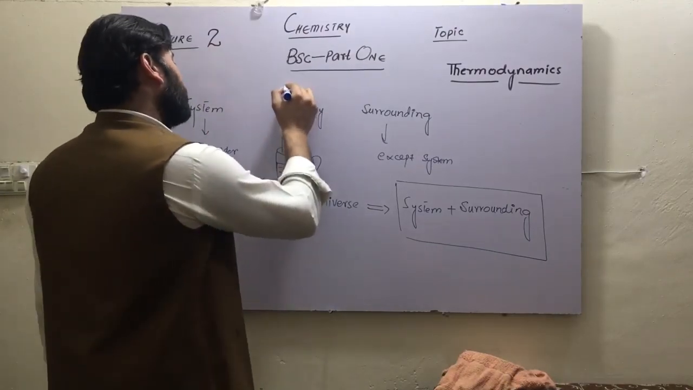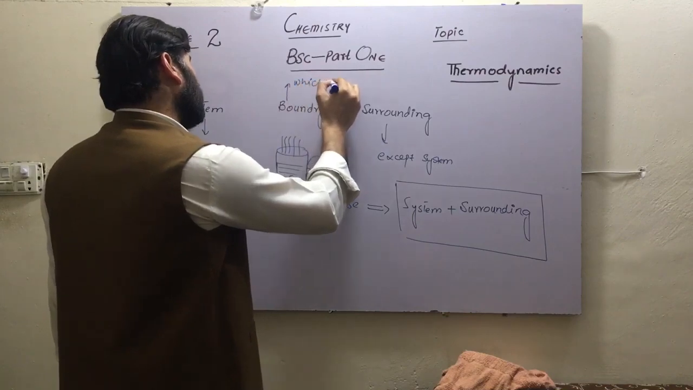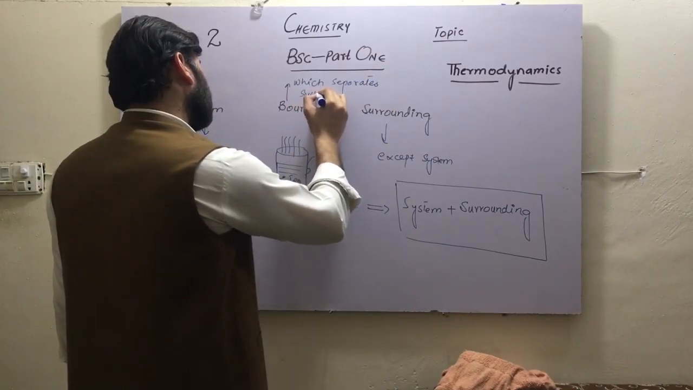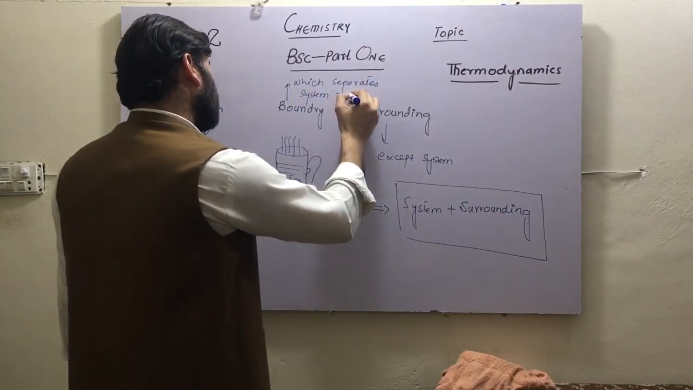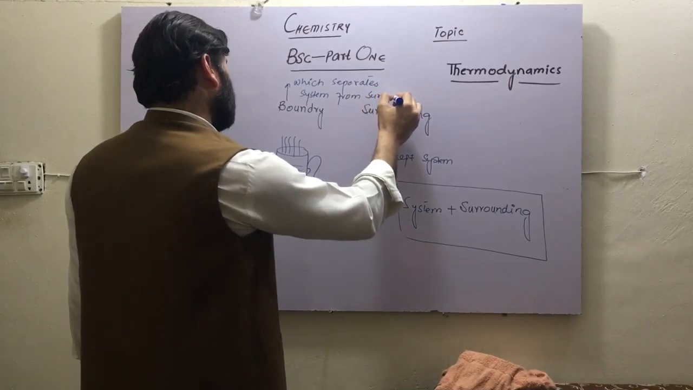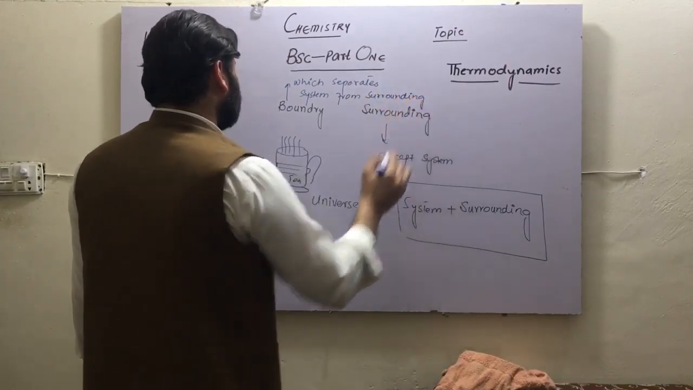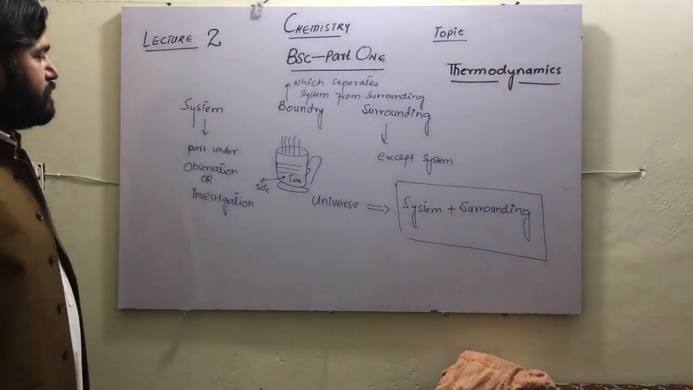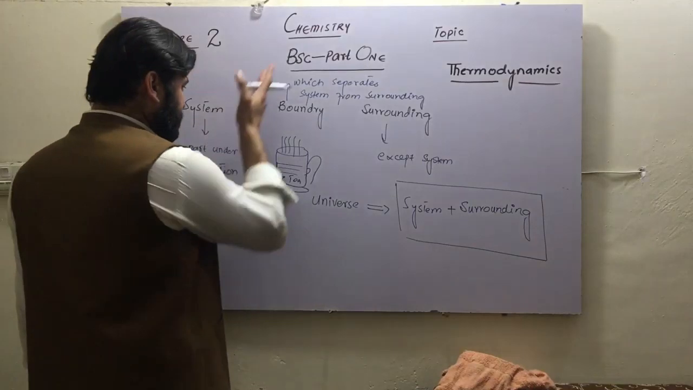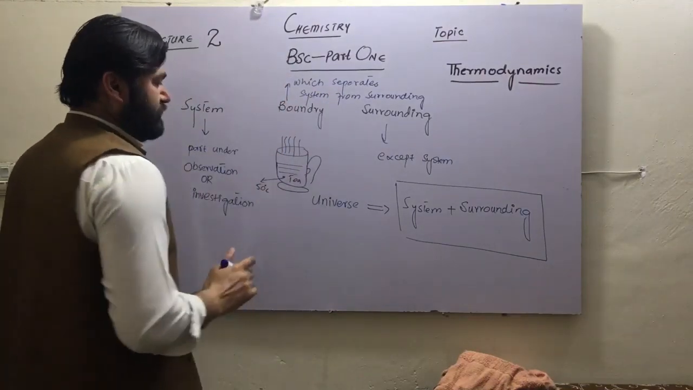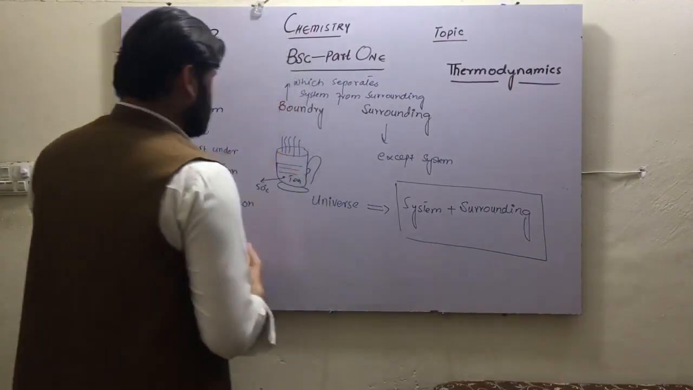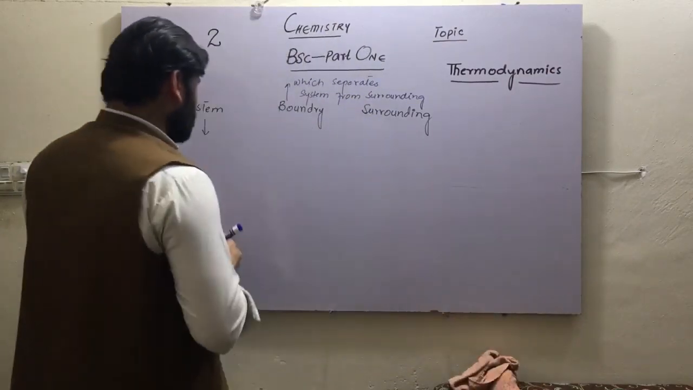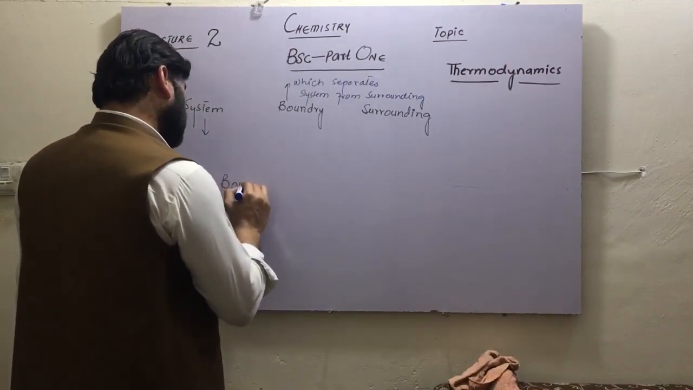So boundary means anything which separates system from surrounding. Boundary is nothing but a separation layer between system and surrounding. So this is a little bit of introduction of system, surrounding, and boundary.